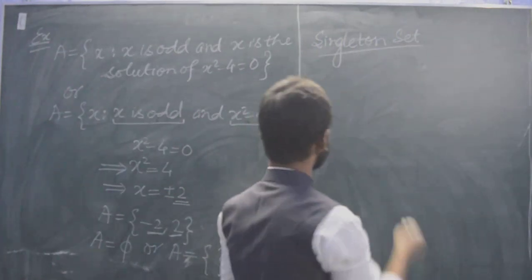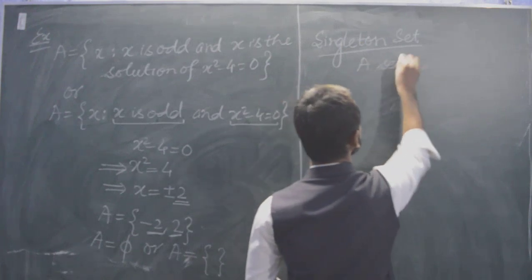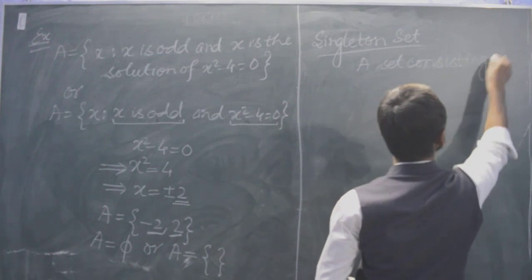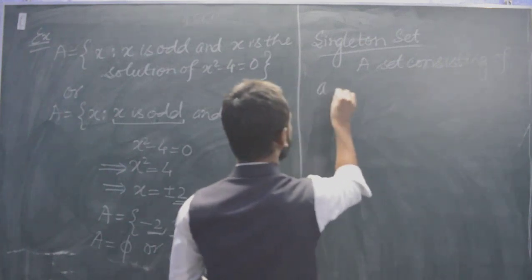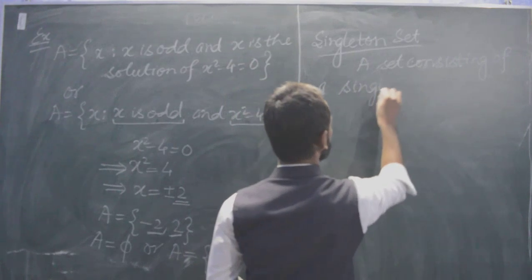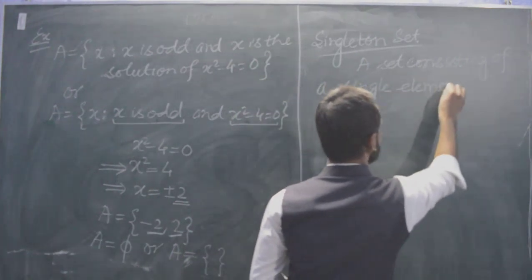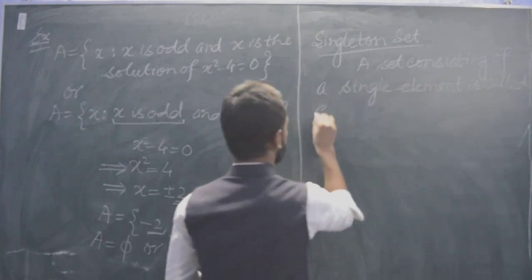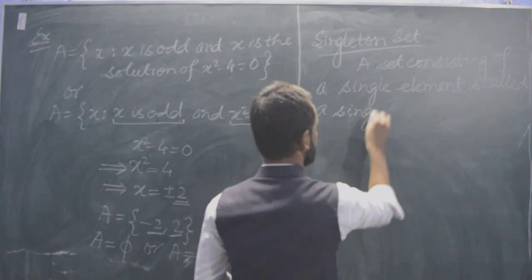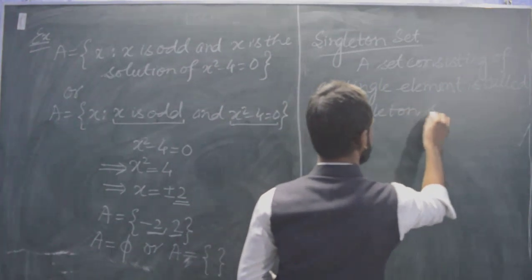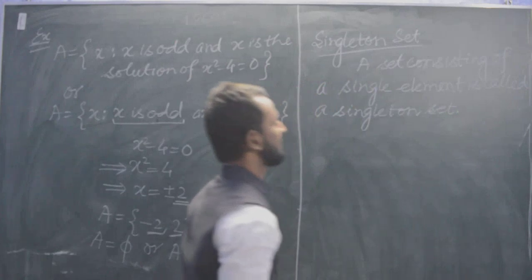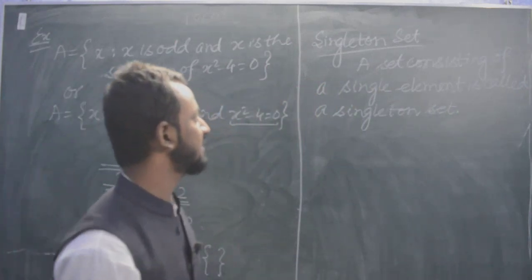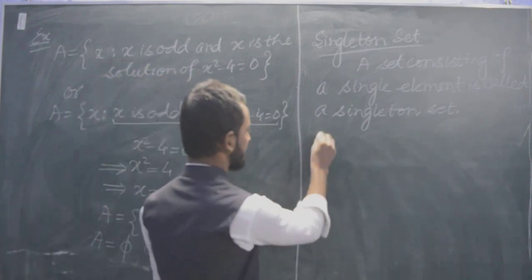A set consisting of a single element is called a singleton set. A singleton set means any set which is having only one element, no other element, only one element, then it will be called a singleton set. For example,